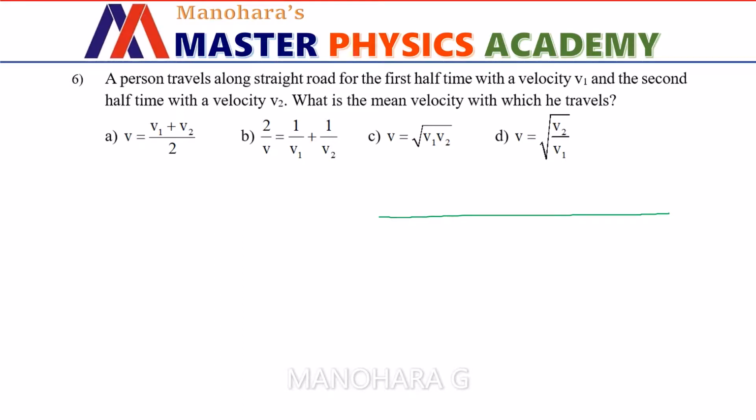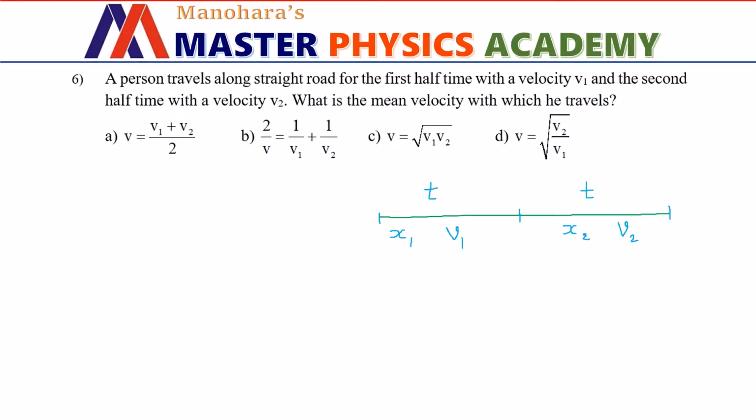So during the first half of the time interval t, he travels a distance say x1 and the speed with which he travels is v1. For the next half time interval, say t, he is going to travel a distance x2 and the speed with which he covers this distance is v2.